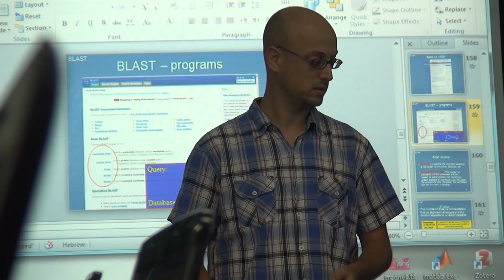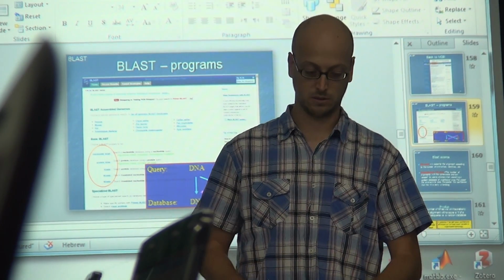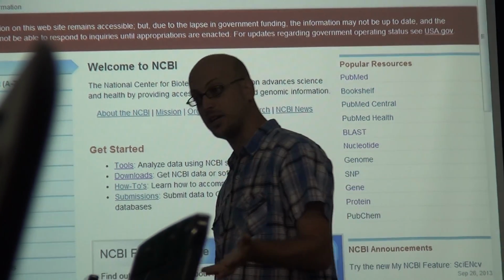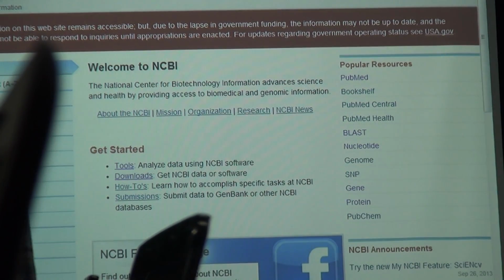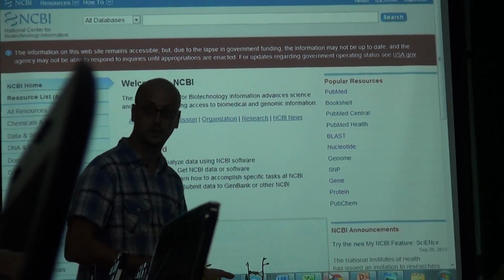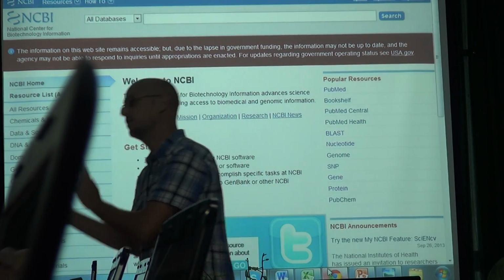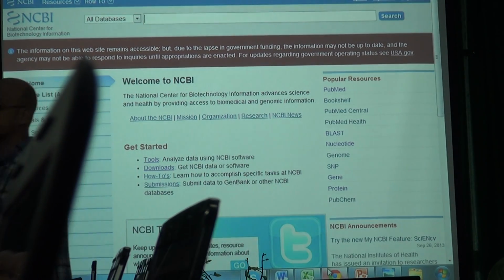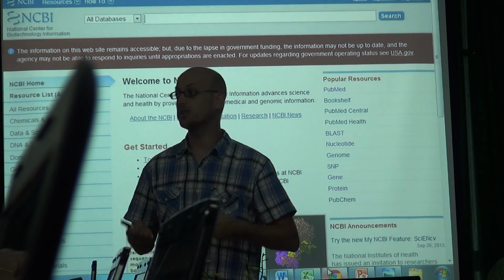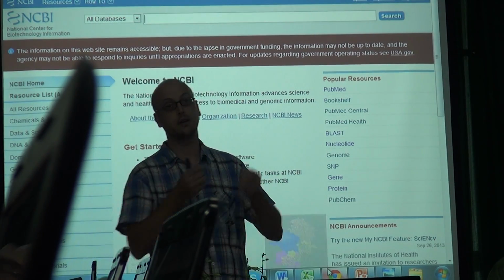It creates RNA. So if we do not have protein, we will compare the DNA. But we will always prefer to compare the protein.